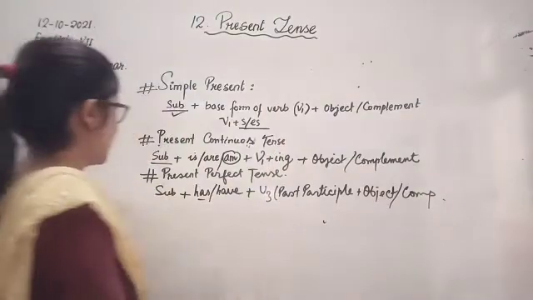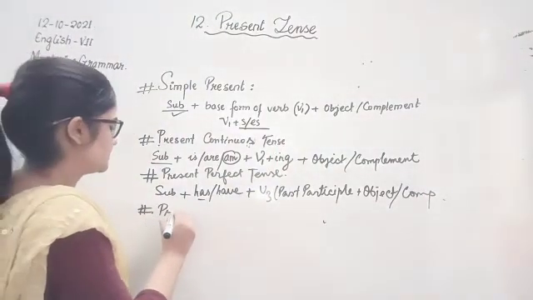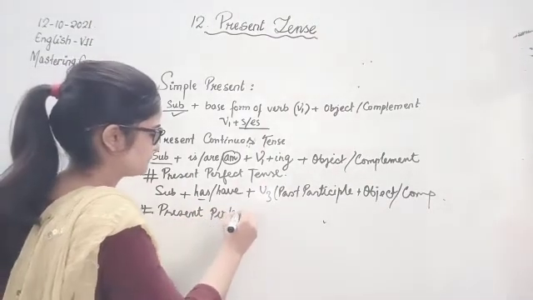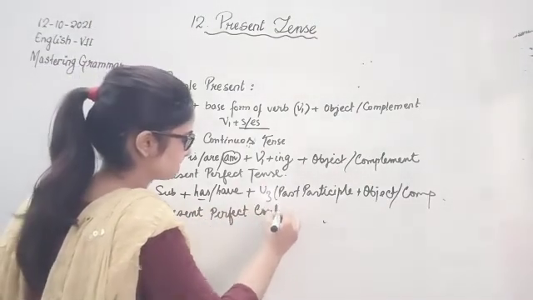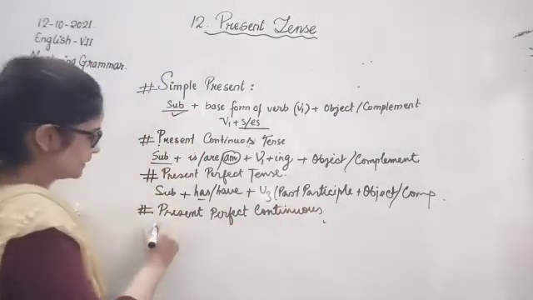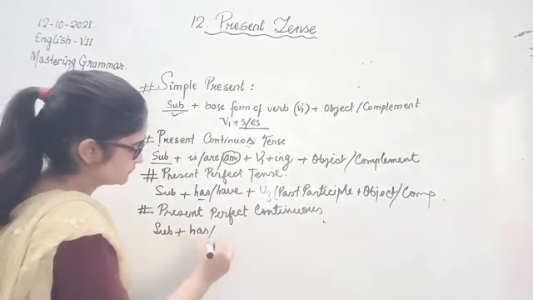Okay, children? And then we had the fourth one which we learned right now, present perfect continuous. So what did we learn here? There will be a subject plus we will have has or have.